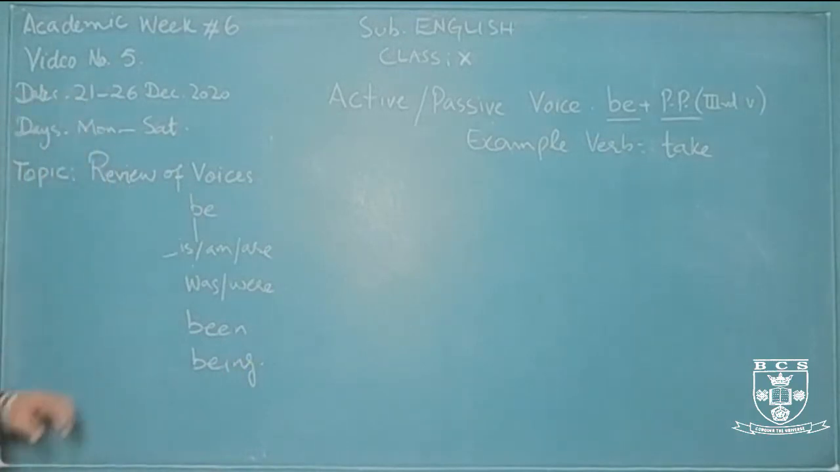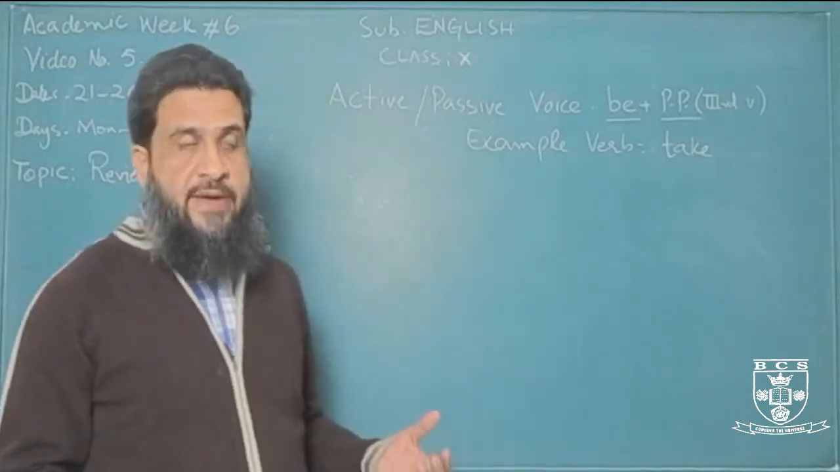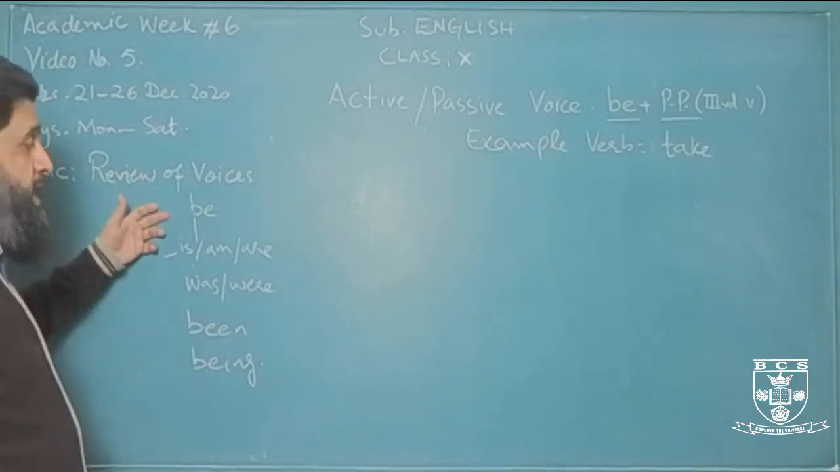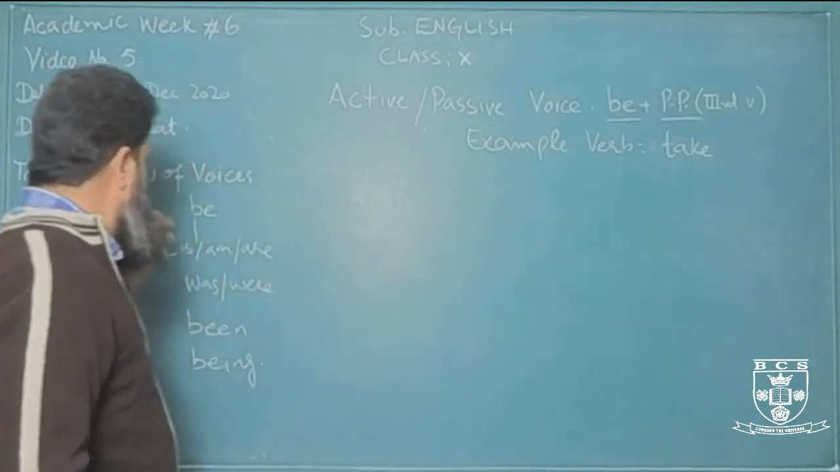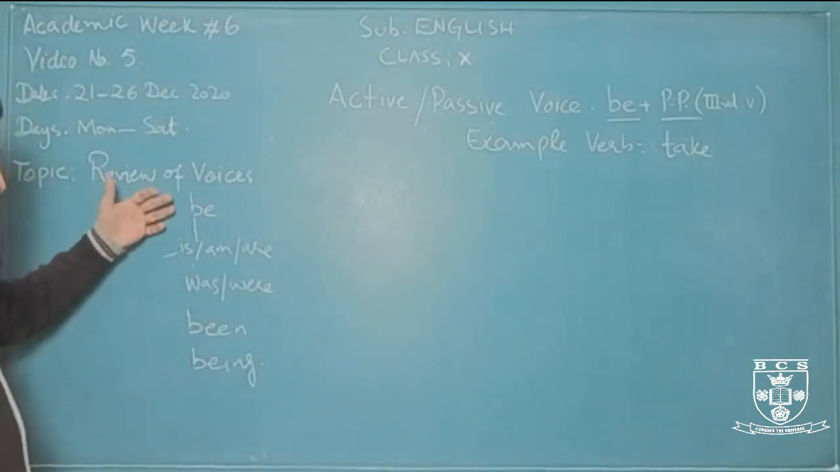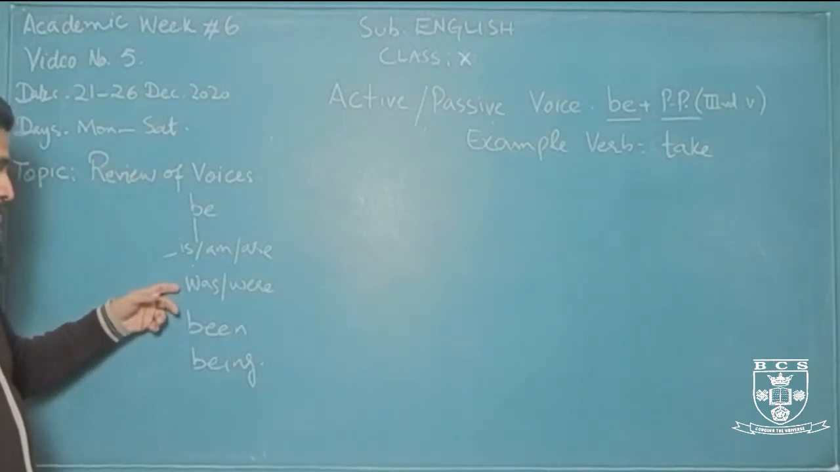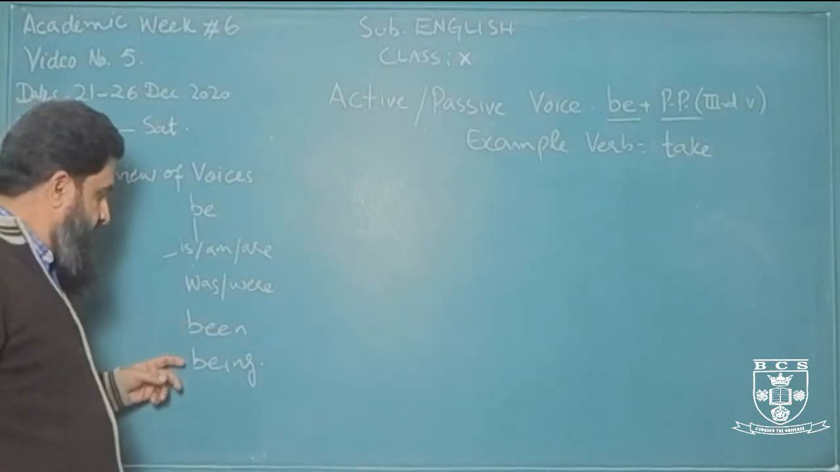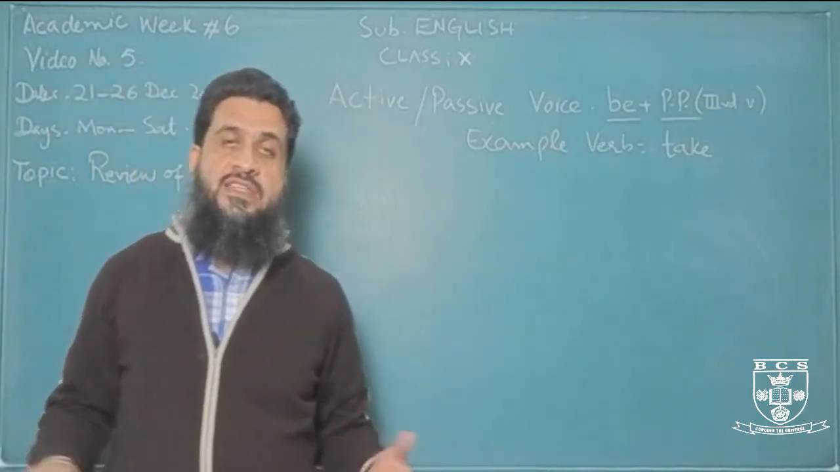Okay. These are 1, 2, 3, 4, 5. These are 5 forms of the verb, just like any other regular verb. That's why we call it auxiliary verb, because it can work as a helping verb and as a main verb also. So these are the forms of verb be: is, am, are for present, was, were for past, been for past participle, and being as a present participle, or we call it ing form of the verb.